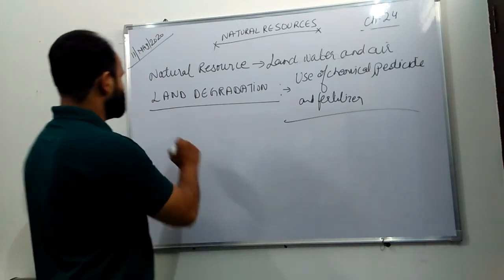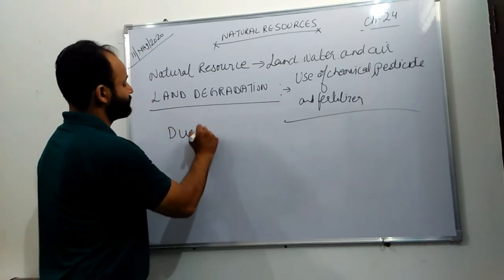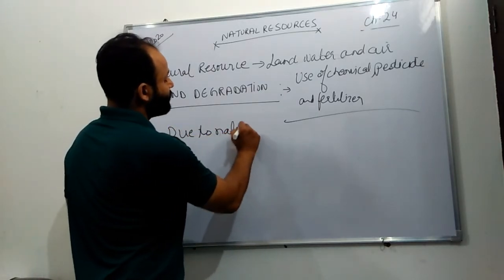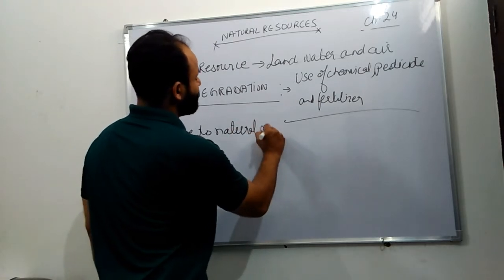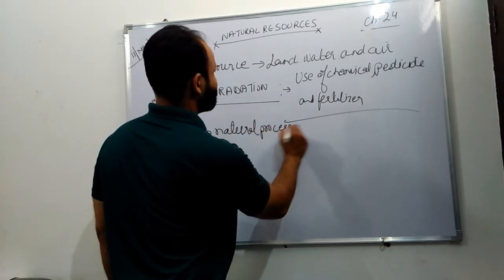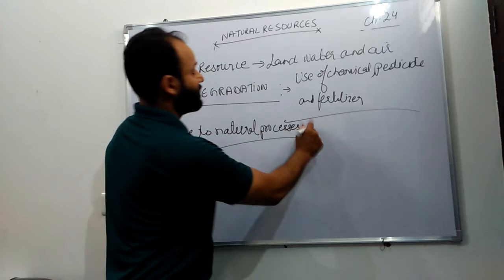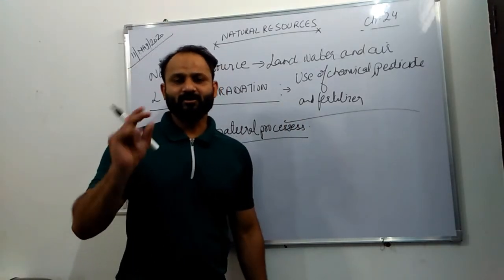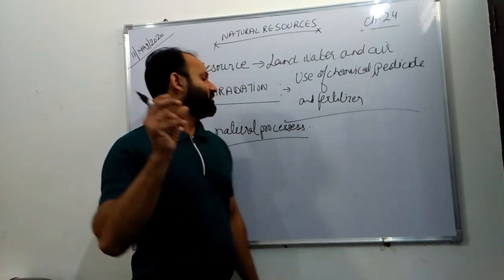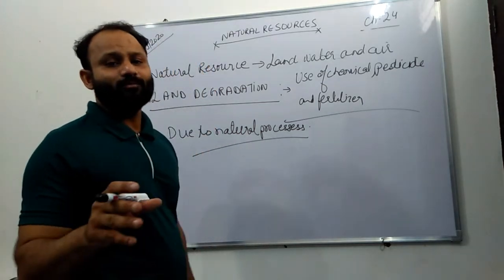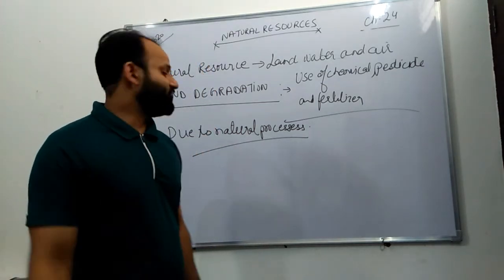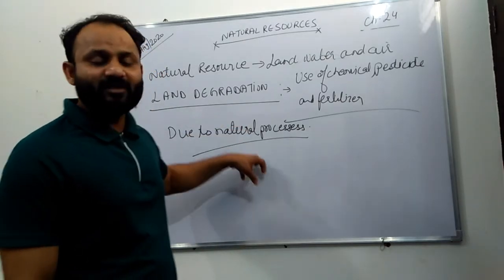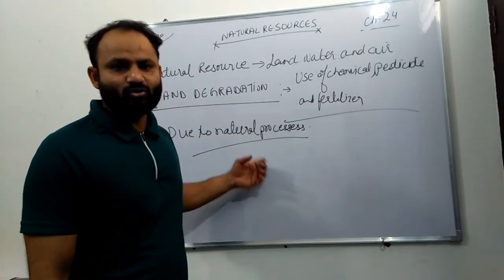Due to natural processes like rainfall, sunlight, temperature, forest fire, the land is changing its form. The physical form of land is changed, and it affects the fertility of the soil.